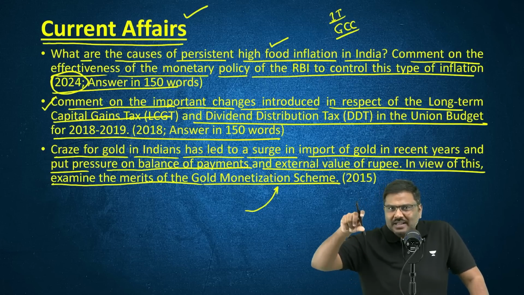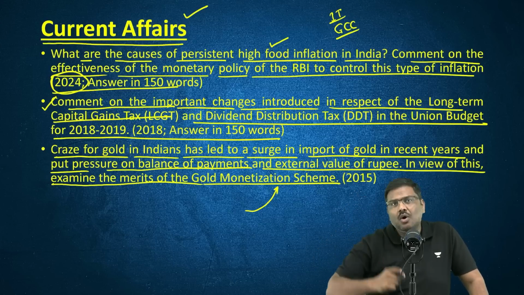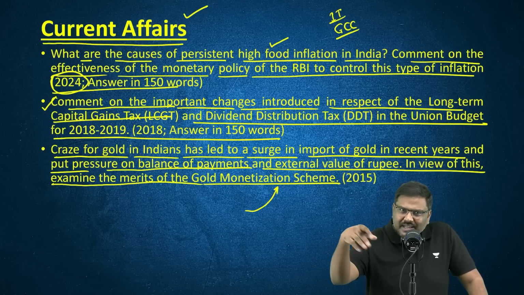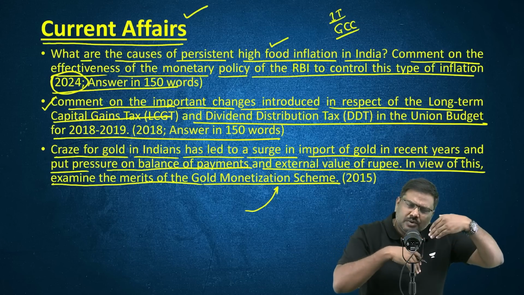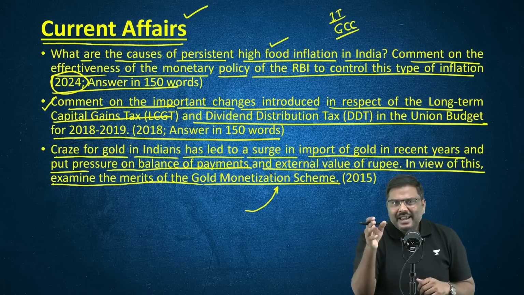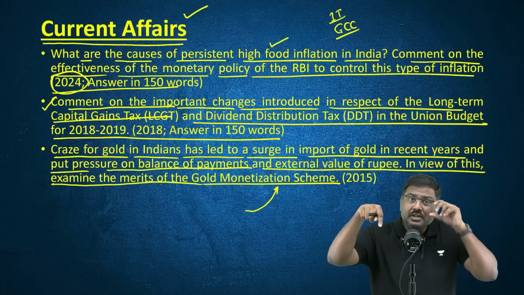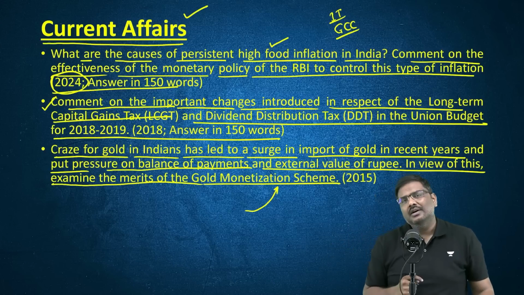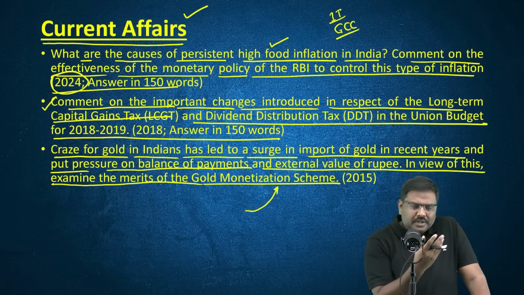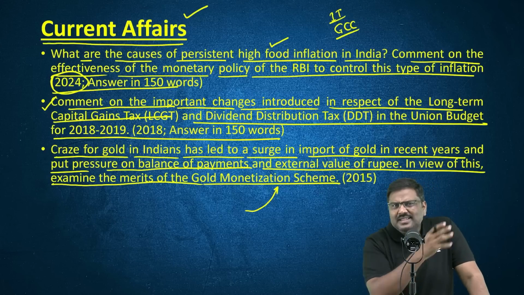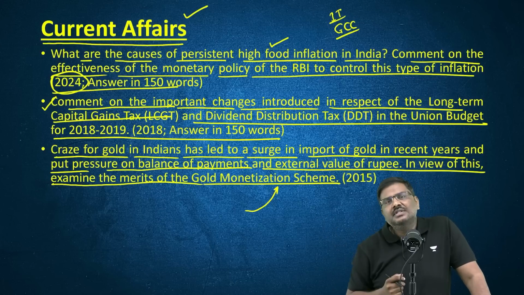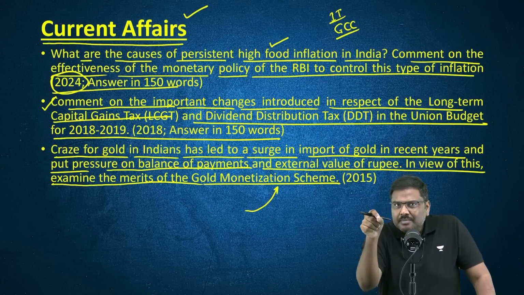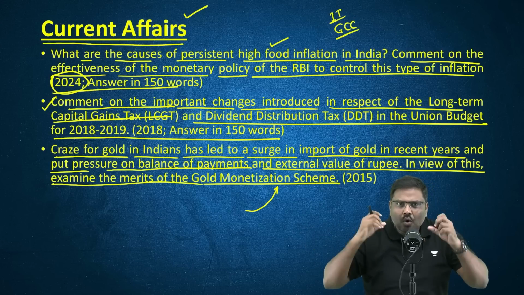The gold monetization scheme had three components: short term, medium, and long term. The short term, because it is done by the banks, the center has stated that if the banks want to continue, they can continue. But the medium and long term, where the liability was on the government of India, they have discontinued. And not just that, regarding gold there are so many things in the discussion: sovereign gold bond, gold ETFs, central banks, including Reserve Bank of India, pooling in huge amounts of gold now.